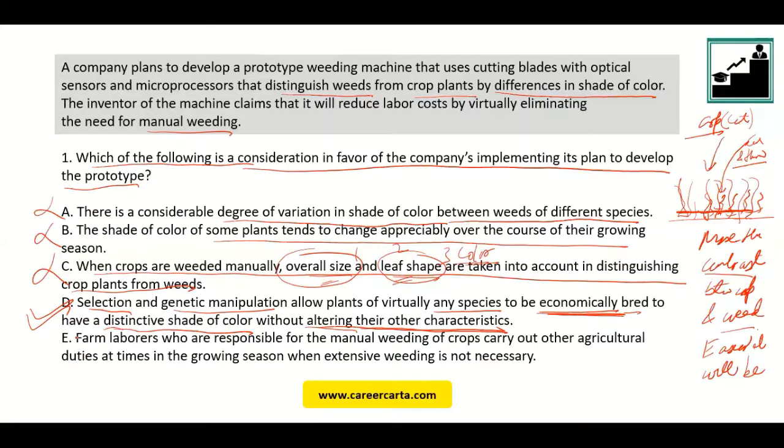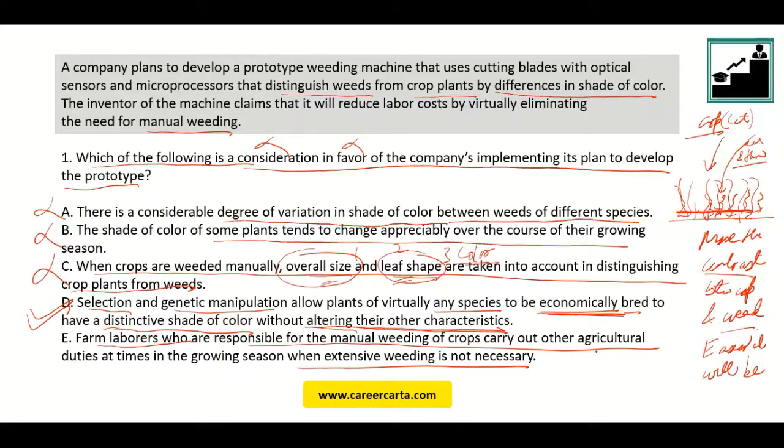Let's look at option E. Farm laborers who are responsible for the manual weeding of crops carry out other agricultural duties at times in the growing season when extensive weeding is not necessary. This is the opposite of what we want. If manual workers are useful in other things as well, when extensive weeding is not necessary, then it is not in favor of the company implementing. Because what will I do in the time when I do not need weeding or I do not need manual labor? They are going to help me in some other things.